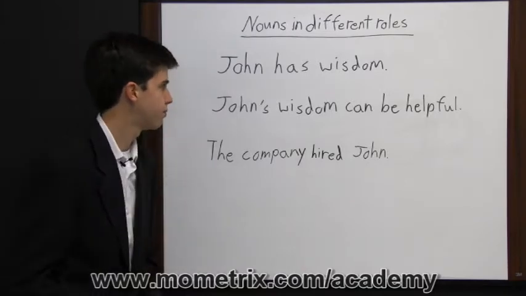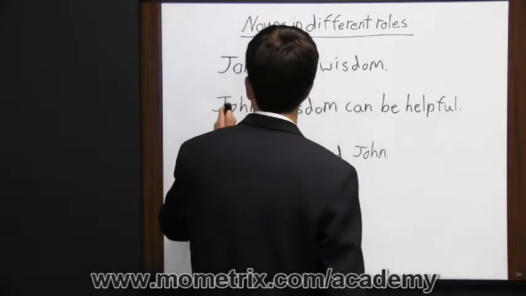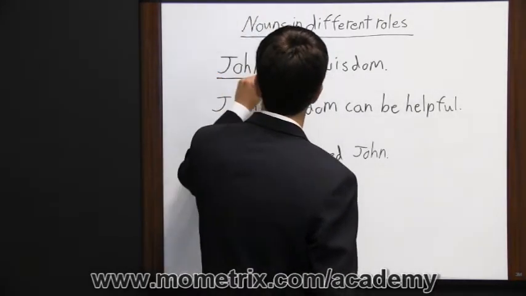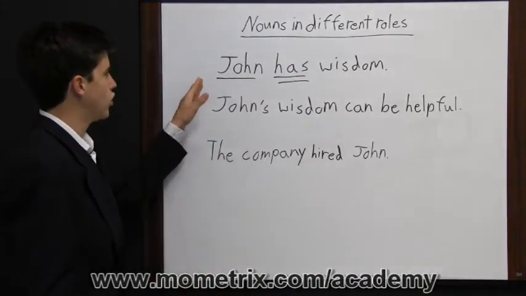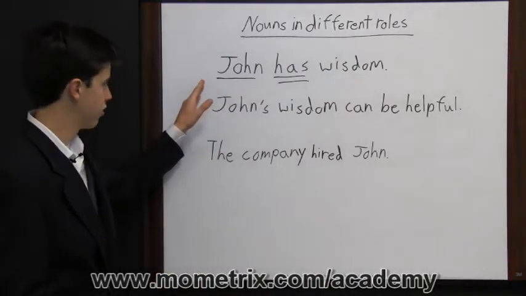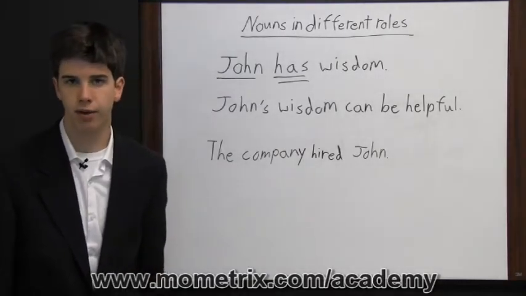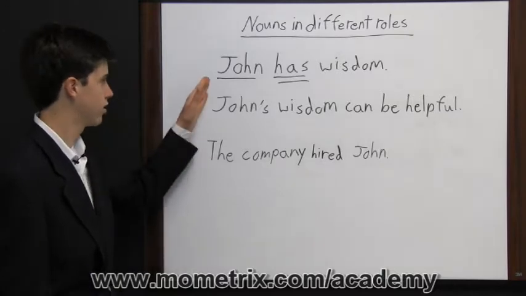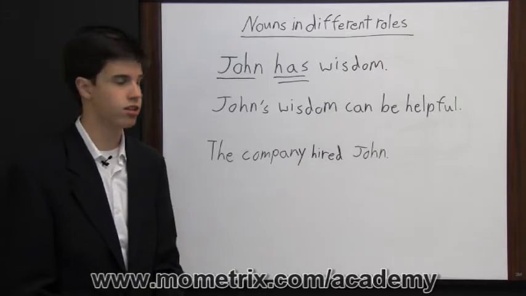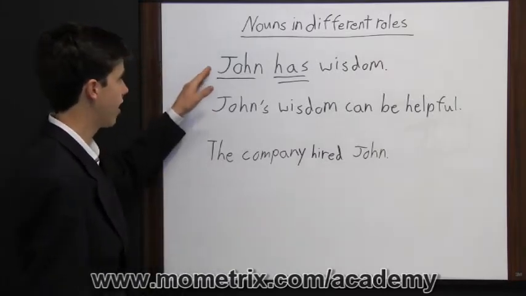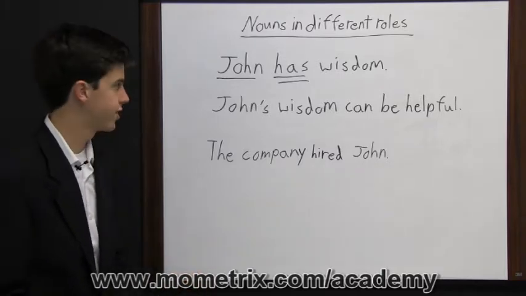Take a look at this first sentence. John has wisdom. So what's the subject in that sentence? The subject is John. And the verb is has. So right here, John is the subject of the sentence. Well, John is also a noun because a noun names a person, place, or thing. So John is obviously a person. And this is actually what we would call a proper noun because it names a specific person. So right here, John is a noun and it's playing the role of a subject. So you can see here how a noun can play the role of a subject.